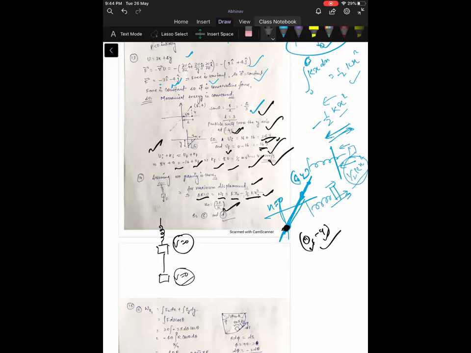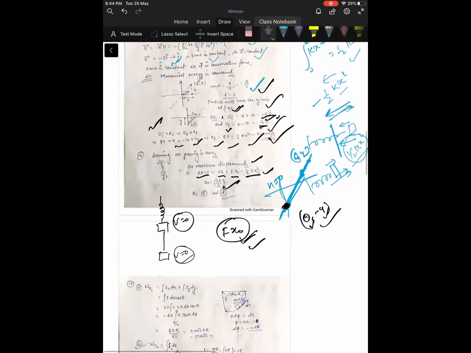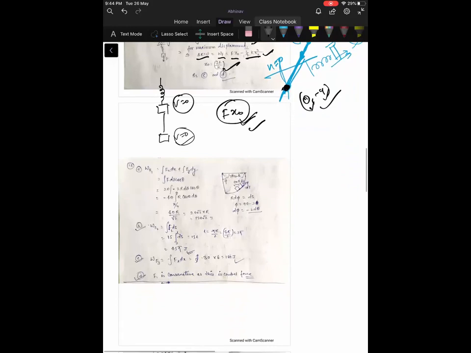Now, work done by the applied force. The force is constant, so work done by the force is equal to F into x naught. So the answer will be C and D. Question number 15.